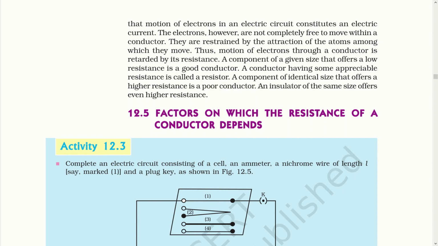While the fourth one is an insulator. An insulator has the highest resistance. That means it does not allow even a single amount of current to flow from one point to another. Examples would be wood, plastic, glass. They have the highest resistance. That means they have very few or no free electrons in them which pass the charge from one point to another. So those are called insulators.